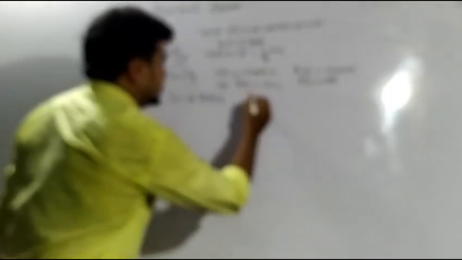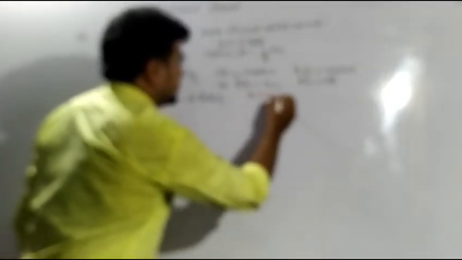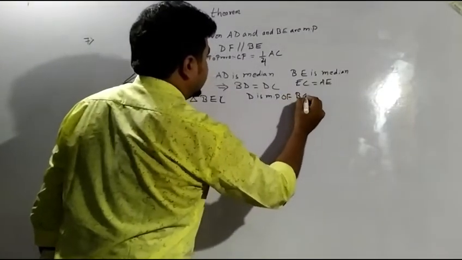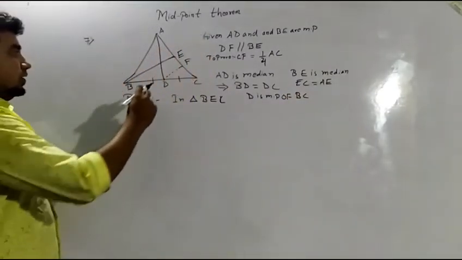In the triangle, suppose I am talking about triangle BEC. Here there is one point, D. I can say D is a midpoint of BC also. D is the midpoint of BC, we can say that also.